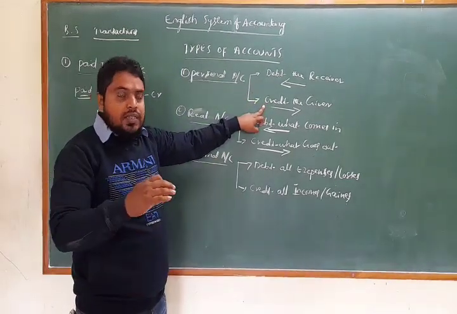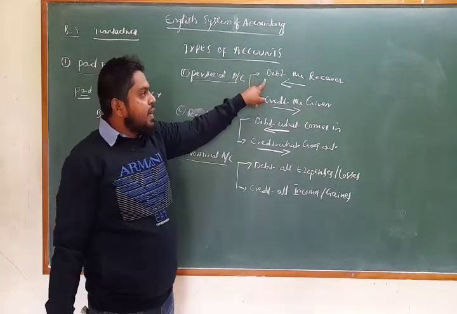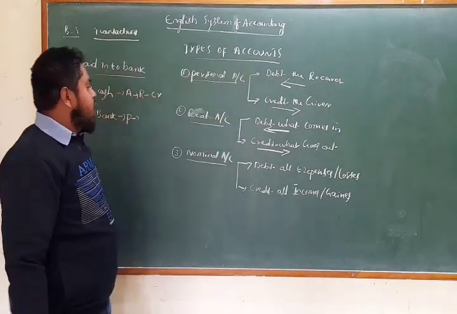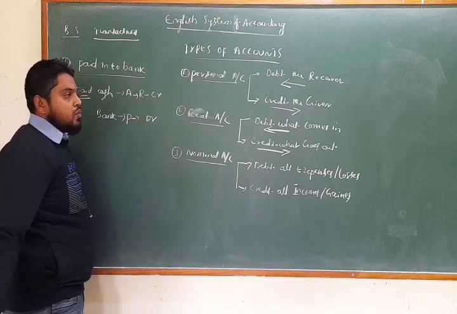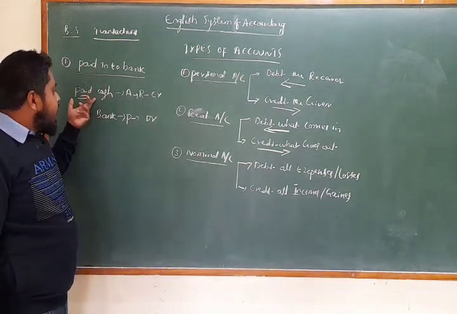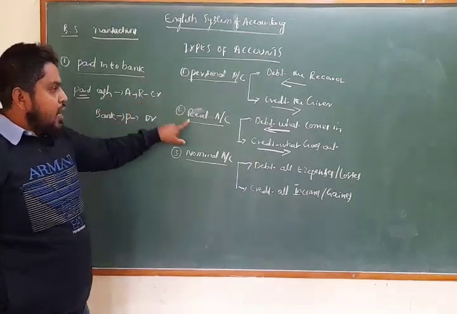So business is deposited into bank. Debit the receiver, credit the giver. Bank is receiving the amount here, so bank is debited. So, paid into bank. Two accounts are involved, cash and bank. Cash comes under a real account.